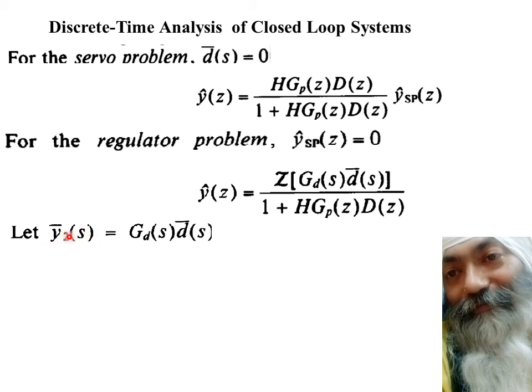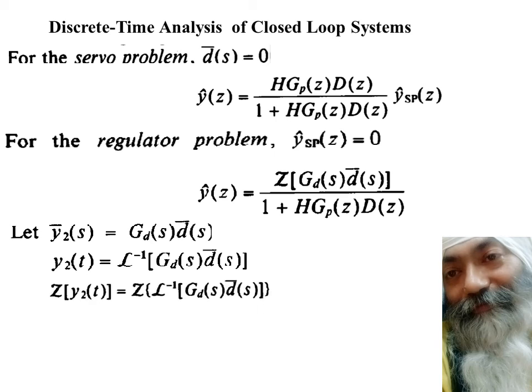In case you want to convert this from Laplace transform to the time domain, you can simply take the Laplace inverse of that, and you will get the value of y(t). Now that you have y(t), you can take its Z transform. So you don't want to convert from S to Z directly; you can convert S to t, and later convert from t to Z. That is how it can be done in this case.